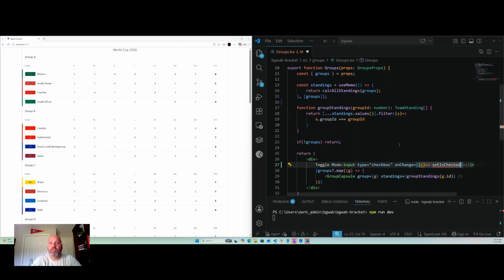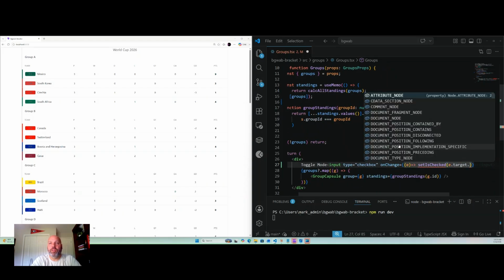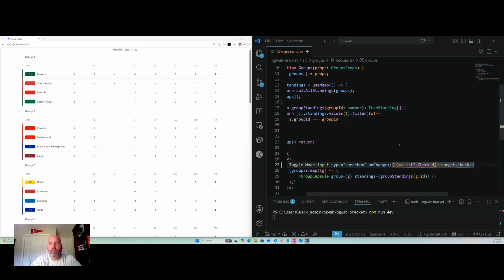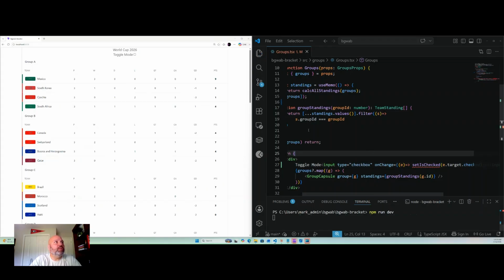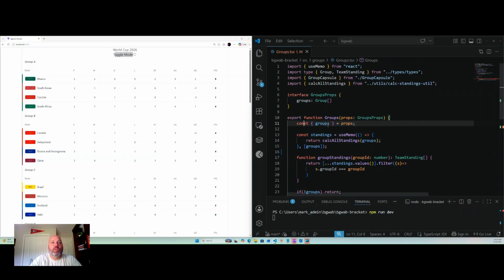Now this doesn't exist yet, right? And then we're going to pass in e.target, which is the target item being passed in, and checked, I think. Yeah, okay. So now we have this input of type checkbox here. Let me see if this shows up. You can see over here we have a toggle mode, and there's a checkbox here now.